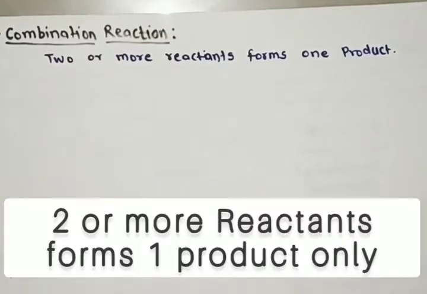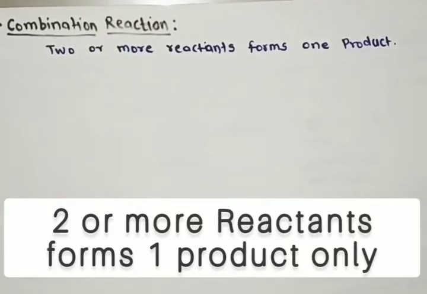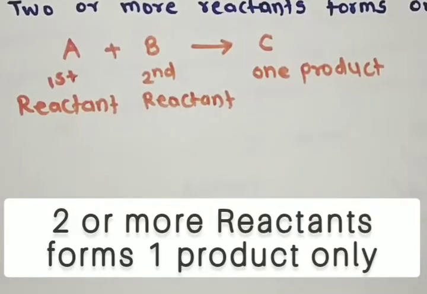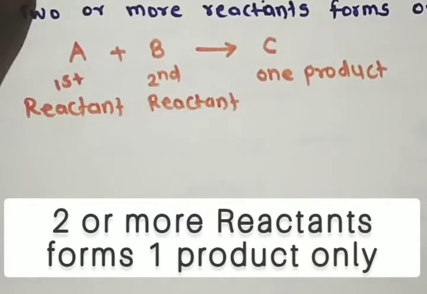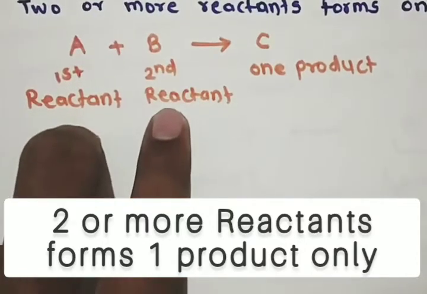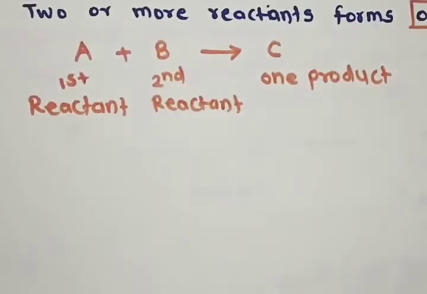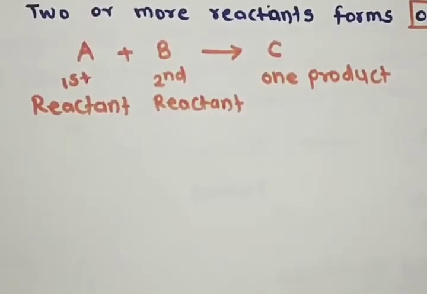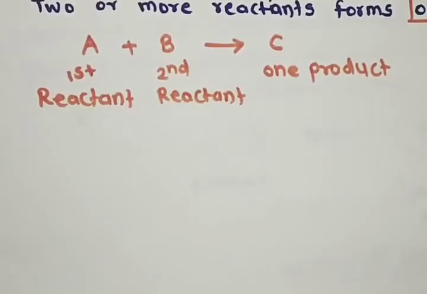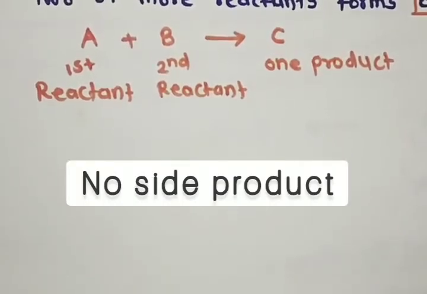In this reaction, 2 or more reactants form only one product. This is the speciality of the reaction. Let us generalize the reaction. A is the first reactant, B is the second reactant, and by combination of these two, only one product, that is C, will form. It is just simple addition of 2 or more reactants, and always one product forms. And remember well, it will not give any side product or byproduct.